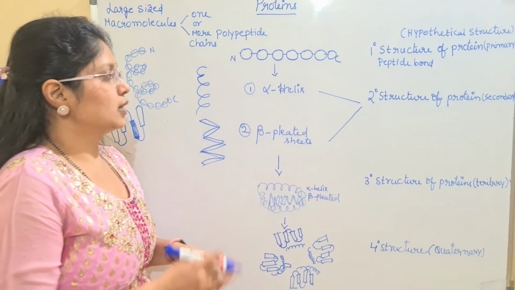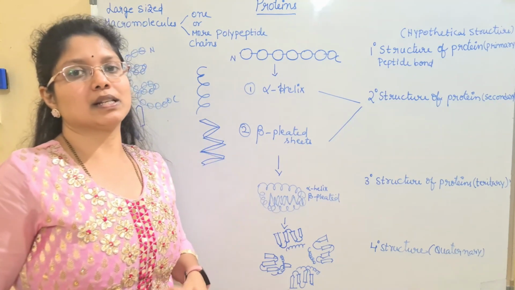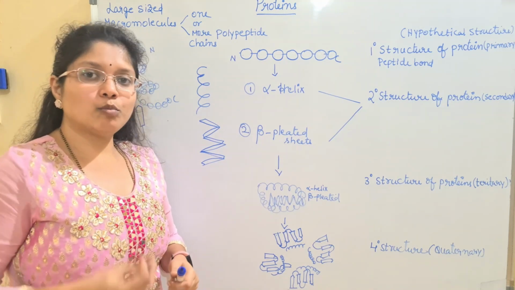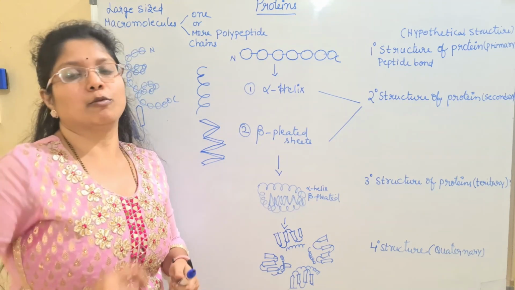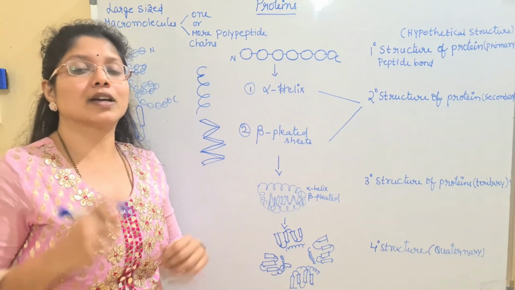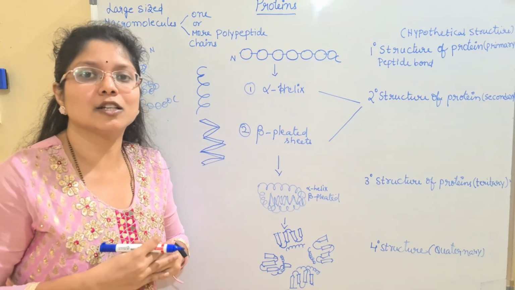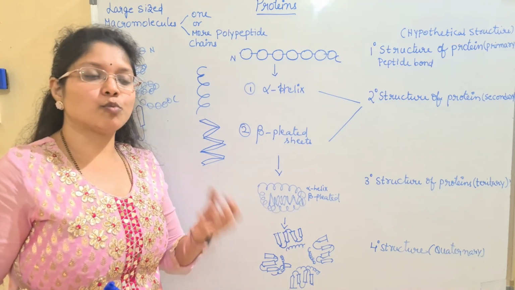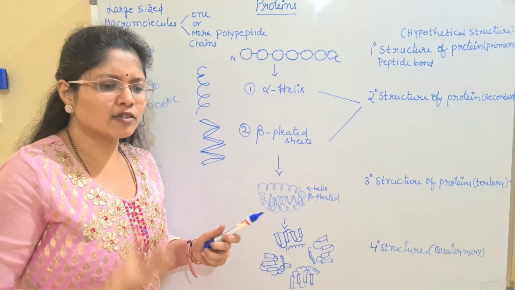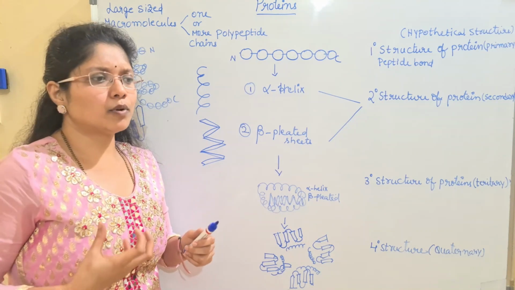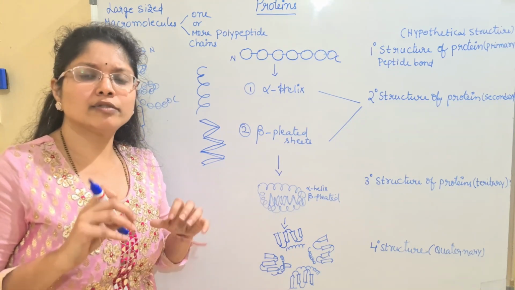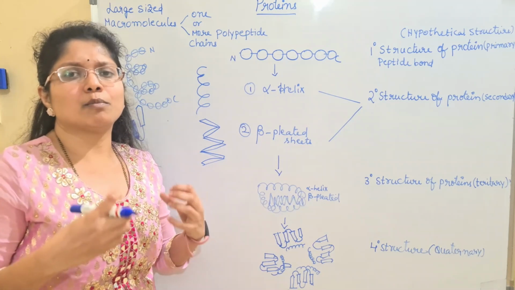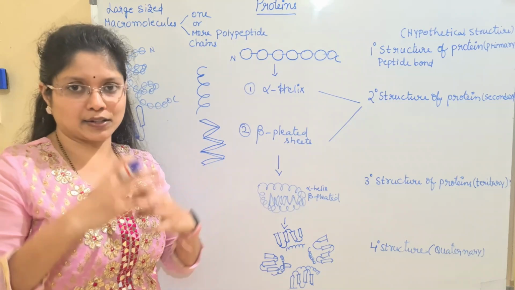Now let us see what type of bonds are present in the structure. There are different types of chemical bonds. Other than the peptide bond, we have different types of chemical interactions present in these proteins. All these amino acids, due to their negatively charged, positively charged, hydrophobic, or hydrophilic nature, have a different chemical nature for different amino acids. Based upon that, they will be showing different types of links or chemical interactions.